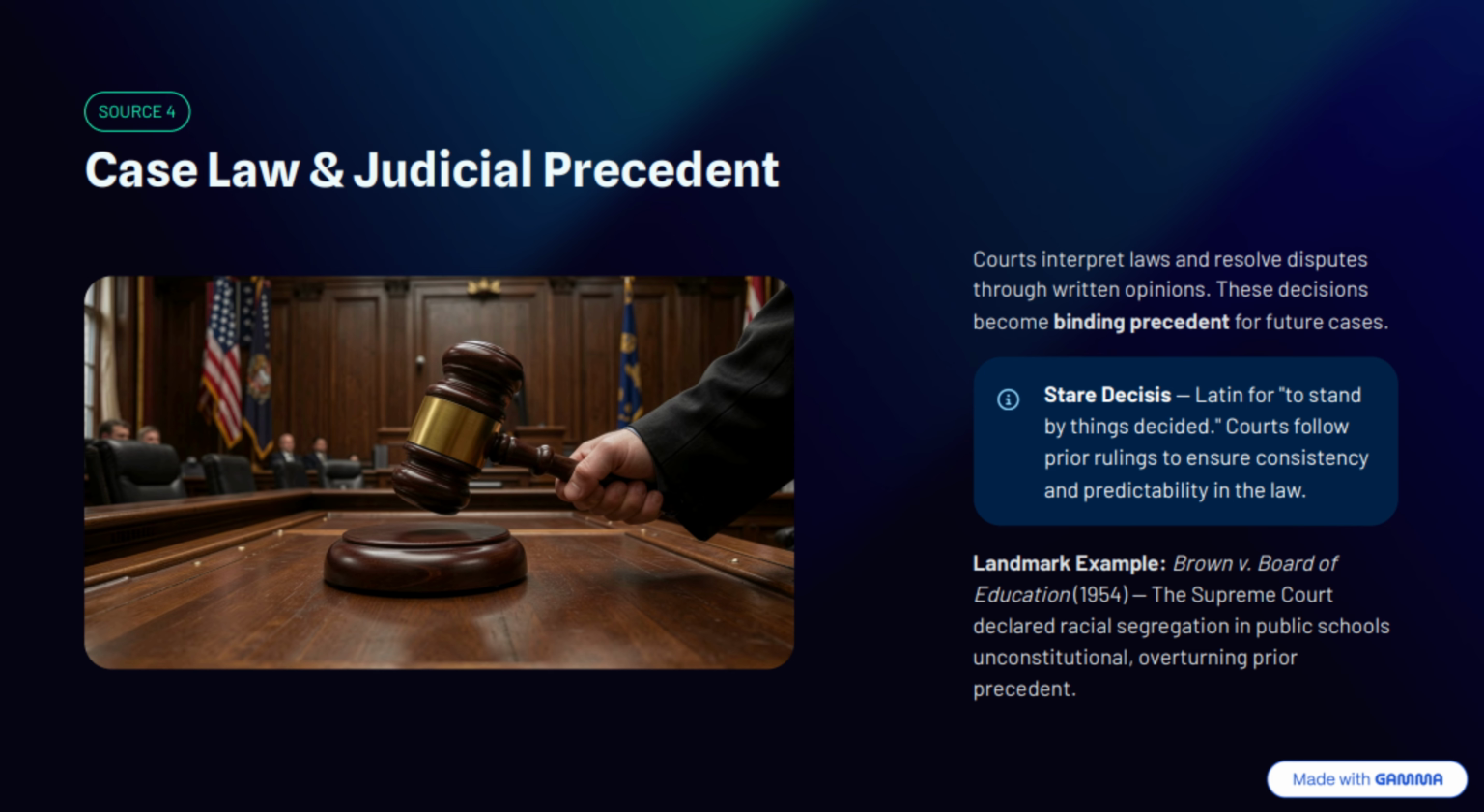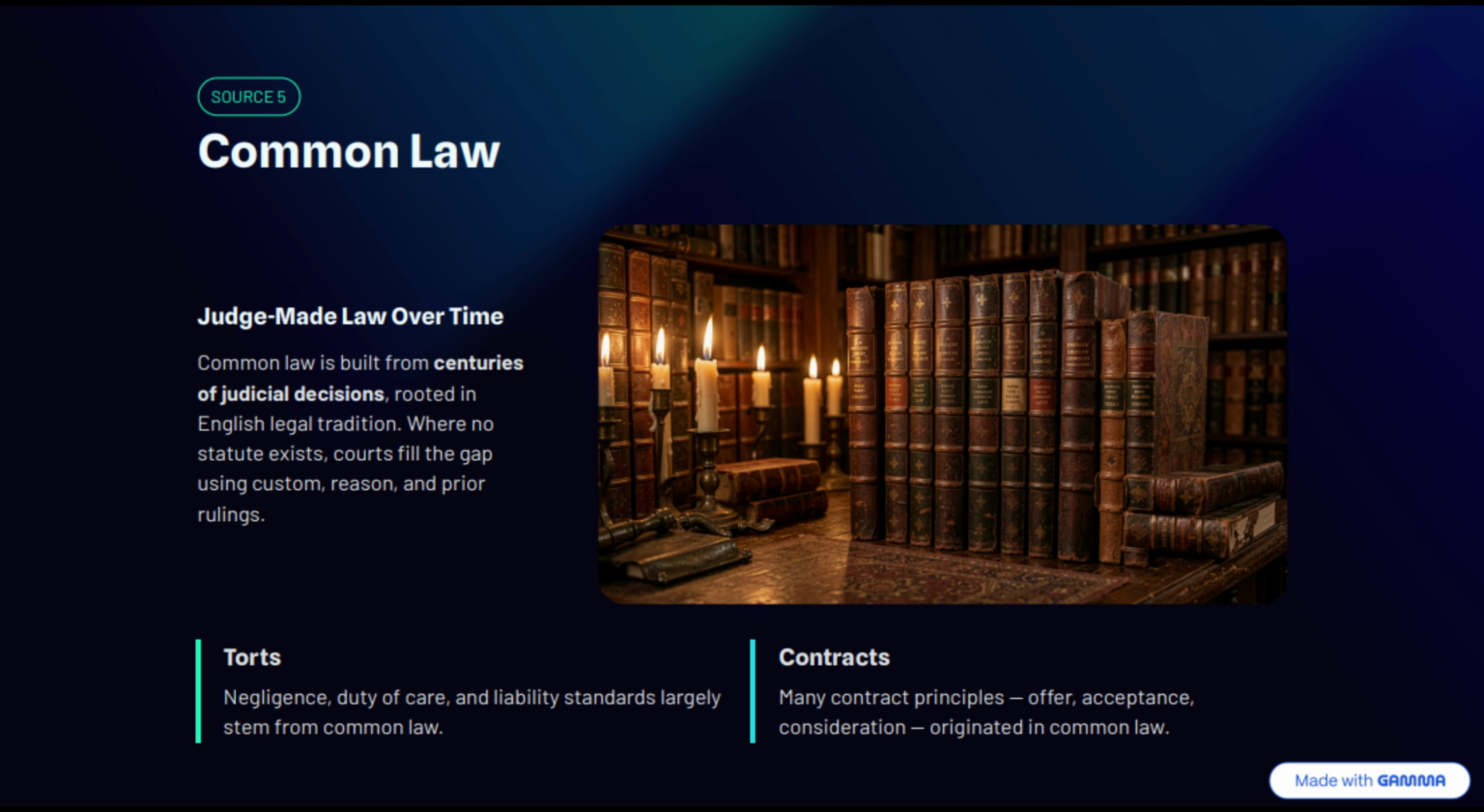The fourth source of law is case law, also known as judicial precedent. When courts decide cases, their decisions can become binding on future cases. This principle is called stare decisis, which means to stand by things decided. In simple terms, judges often follow earlier decisions to ensure consistency and fairness. One famous example is Brown versus Board of Education. In this landmark case, the United States Supreme Court ruled that racial segregation in public schools was unconstitutional. Because of this decision, courts across the country had to follow the same principle. Court decisions, therefore, become an important source of law.